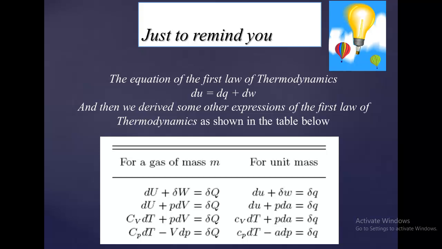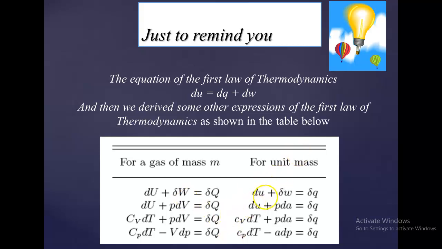One part is converted into work done, and a part of heat which is stored inside the system is known as internal energy. Therefore, the total heat supplied is divided into two parts: the heat which is converted into work done, and the heat which is stored as internal energy. Now we can say total heat supplied is equal to the heat converted into work done plus the heat stored in the system in the form of internal energy.